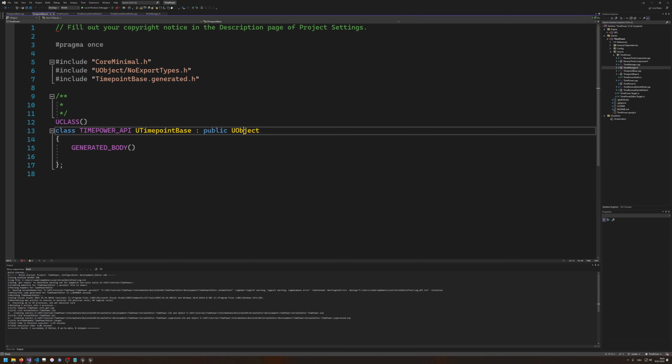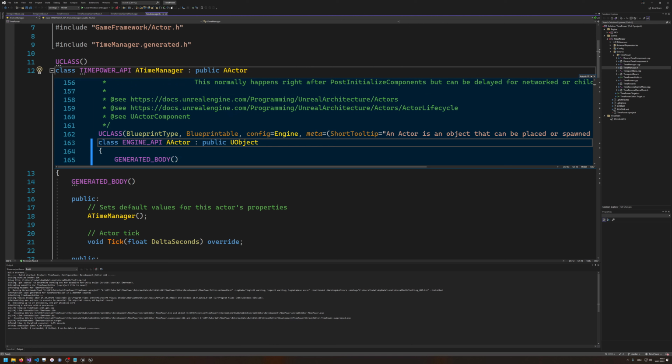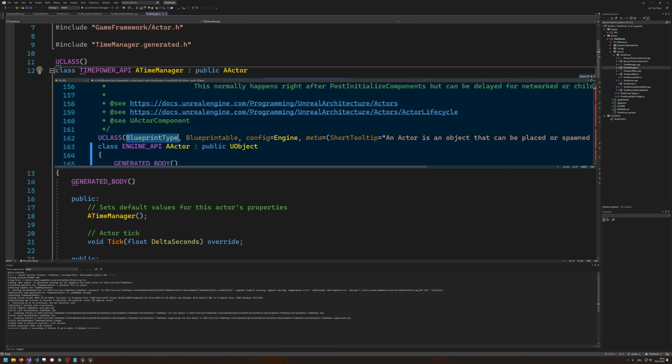So if we compare them with the actor, for example, if I pick the actor, you can see this actor is specifying a hell of a lot of useful stuff that makes this usable. For example, it specifies BlueprintType, and BlueprintType means, hey, this is a type that can be used in blueprints, and from now on you can use this in blueprints. And it also specifies Blueprintable, and Blueprintable means, hey, you can create classes on top of that, and this allows us to right click and say create blueprint class on top of it. And this is something that we want. We want to have both of them.